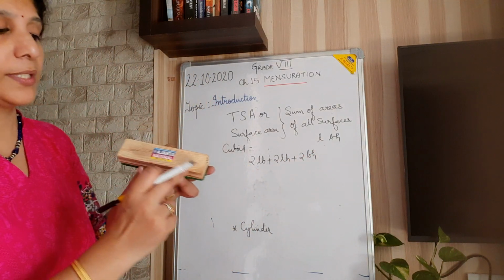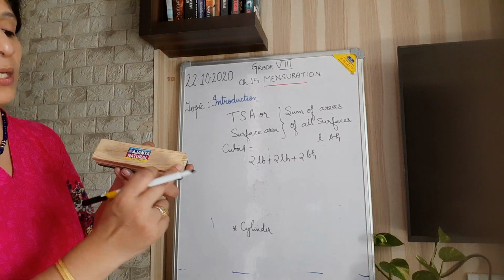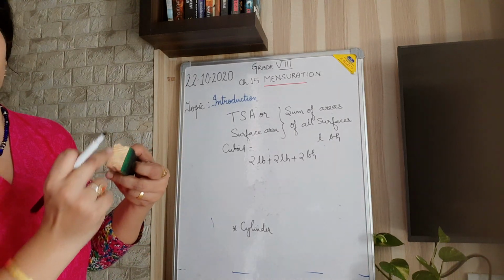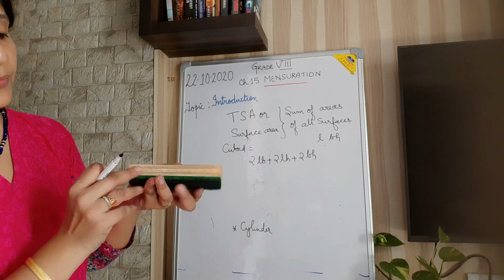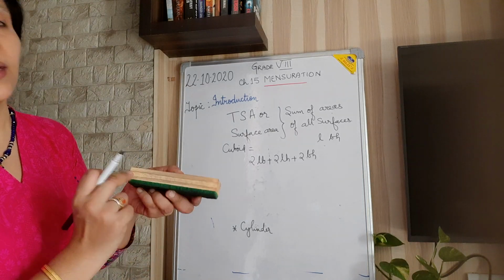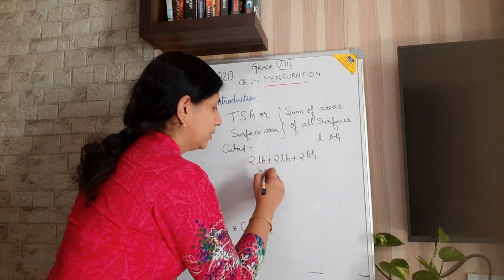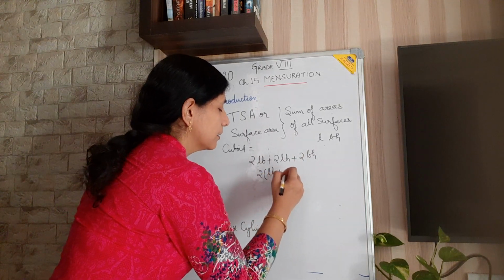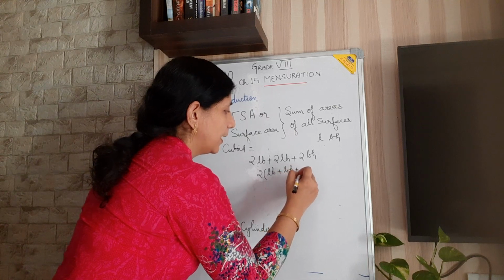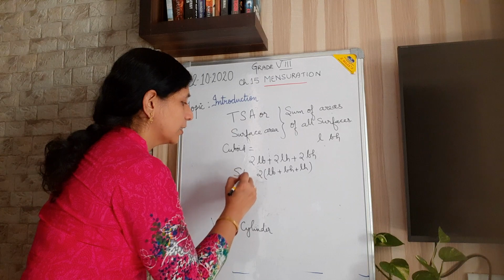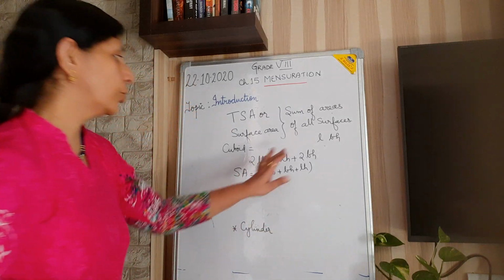Because if this one is length and this one is breadth, same here. And if this is height and this is breadth, means BH, BH here. Then this is length and height, means LH, LH. So taking the common factor, this is 2 into LB plus BH plus LH. This is the total surface area of a cuboid.